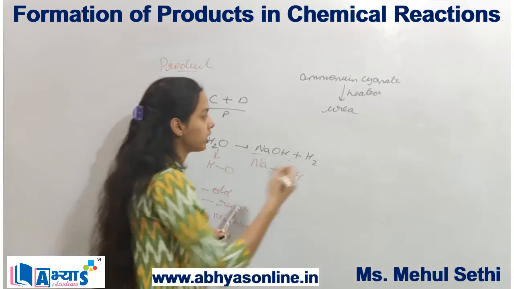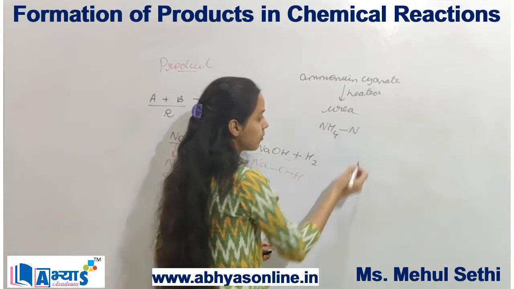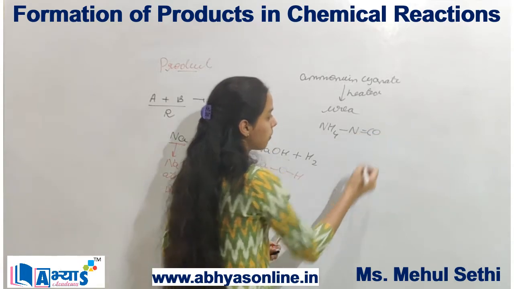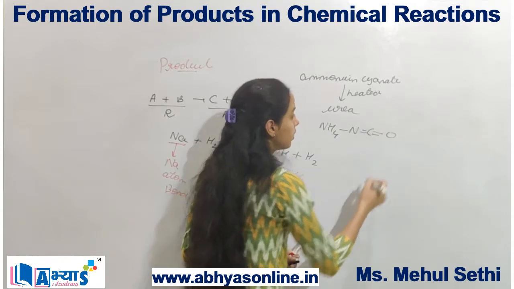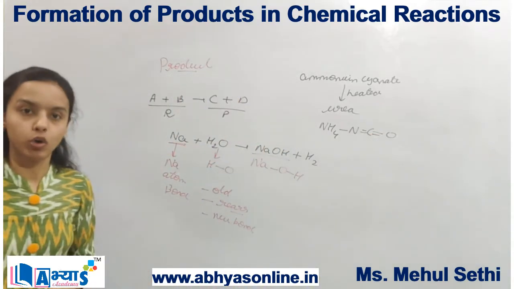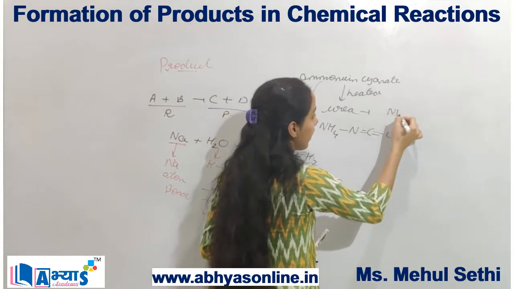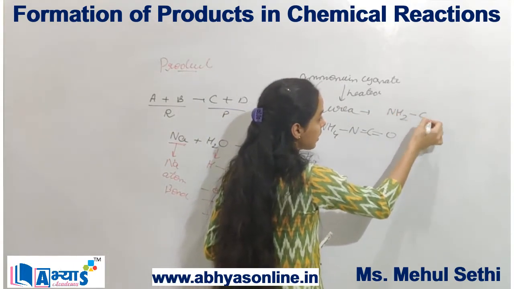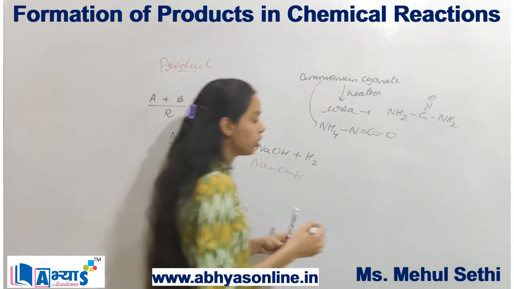The structure of ammonium cyanate is NH4 single bond nitrogen, then double bond oxygen, and then double bond carbon, then double bond oxygen. And the structure of urea is NH2 single bond carbon, single bond NH2 and double bond oxygen.